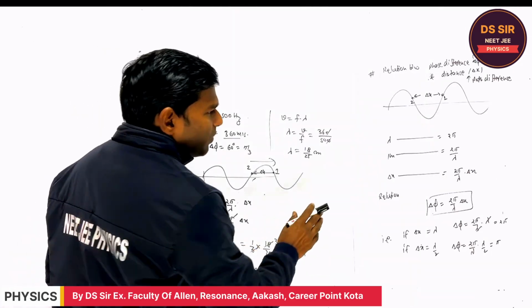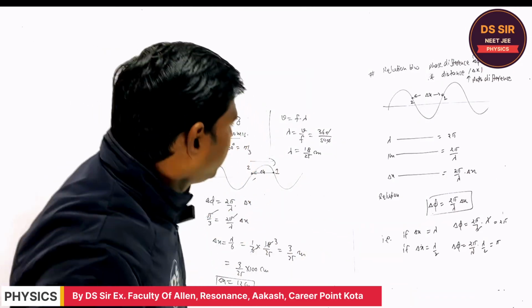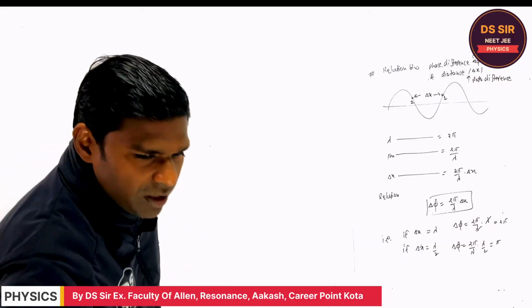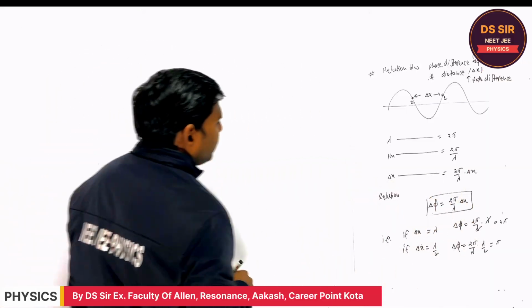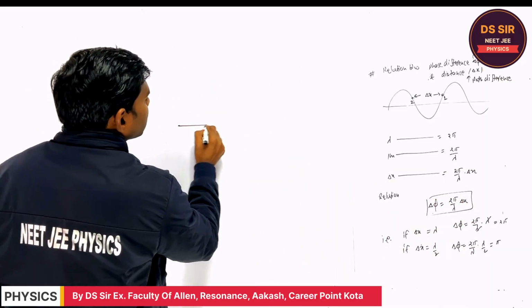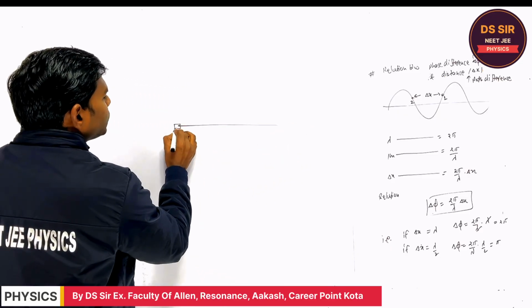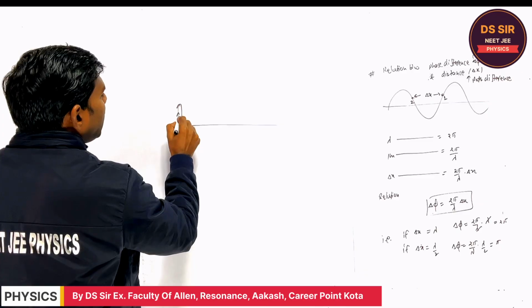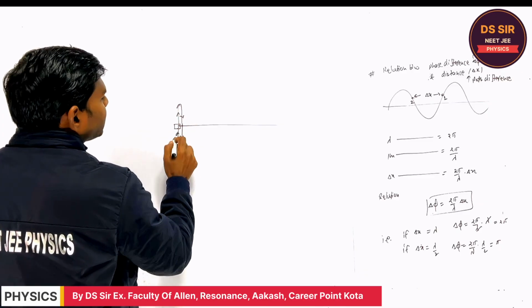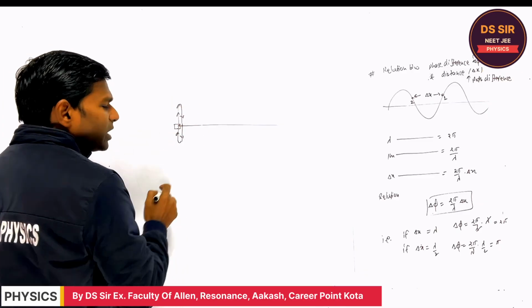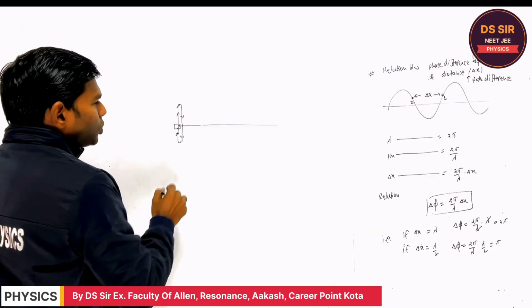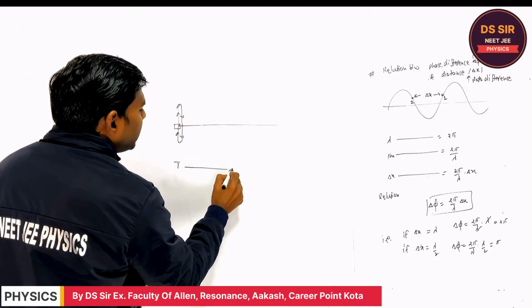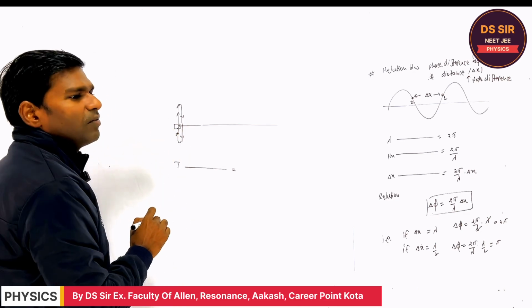So one more expression we would like to find here. This is the relation between the phase difference and the path difference. But if you consider this is the string and the vibrator is oscillating up and down, right? If you consider the same point, when it completes one time period, what is the phase covered?